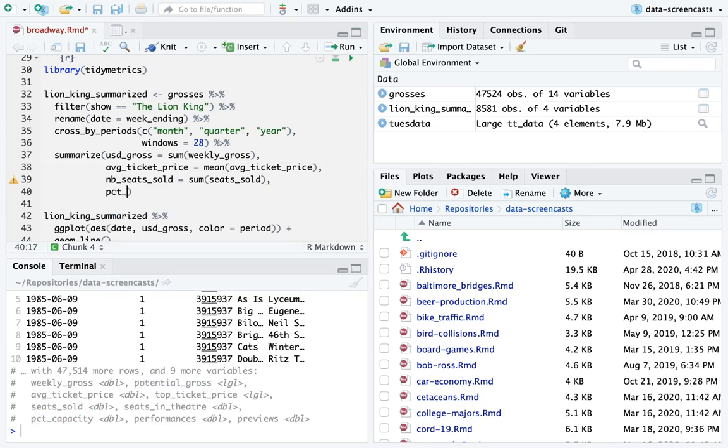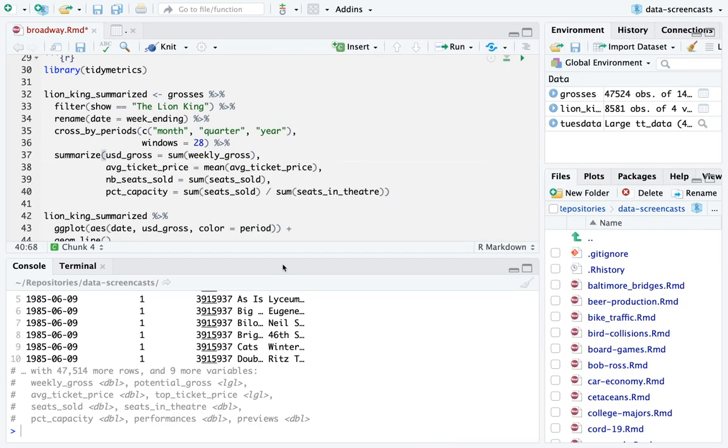Maybe I'll look at average or PCT capacity. How would I do PCT capacity? It would be seats sold divided by seats in theater. For percent capacity, we can usually just do the average across percent capacity, but I think the proper way is the sum of seats sold in the numerator and the sum of seats in theater in the denominator.